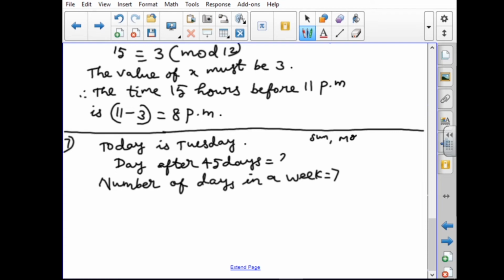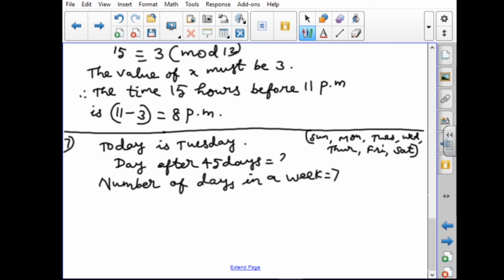Sunday, Monday, Tuesday, Wednesday, Thursday, Friday and Saturday. Number of days in a week is equal to 7.